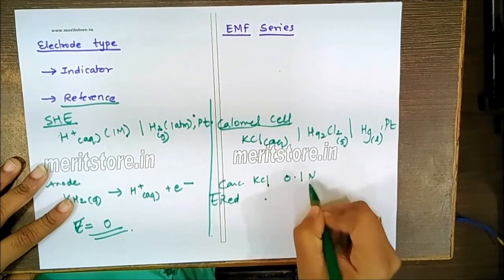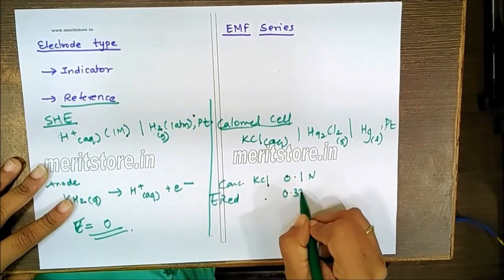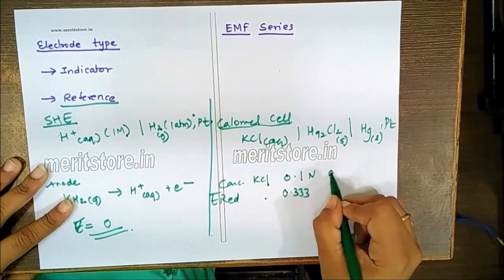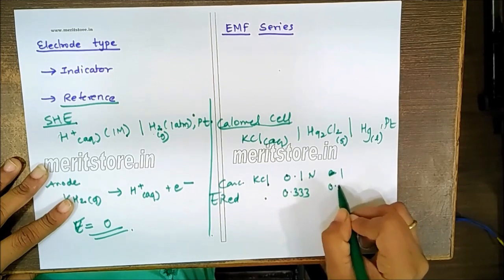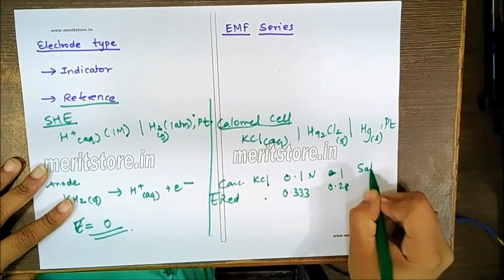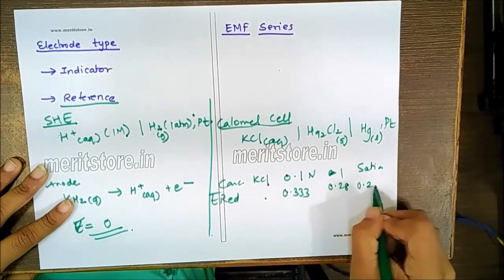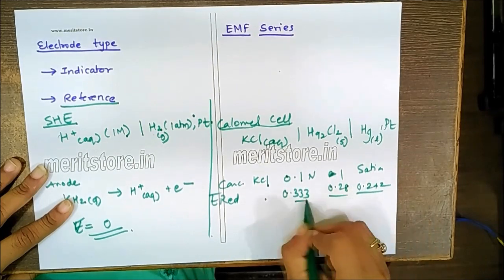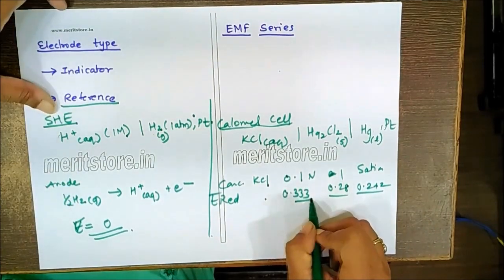For the 0.1 normal solution, it is found to be 0.333. For the 1 normal solution, it is found to be 0.28, and when it is saturated, it's found to be 0.242. So these values are fixed for the calomel electrode.